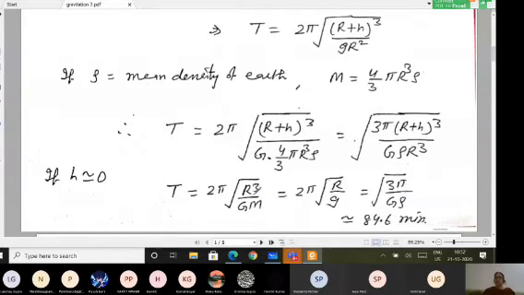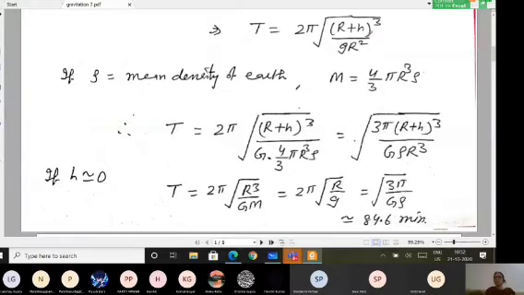And if you solve the value from here, it will be convenient to write. If you are writing r cube and this is also r cube, they will get cancelled. And you are getting the value for this time period T equal to 2 pi square root of your r upon small g.